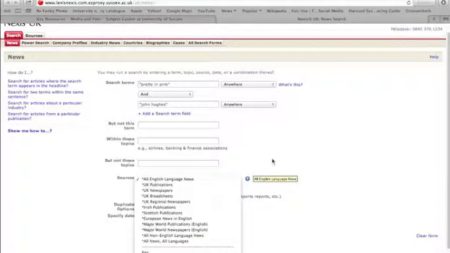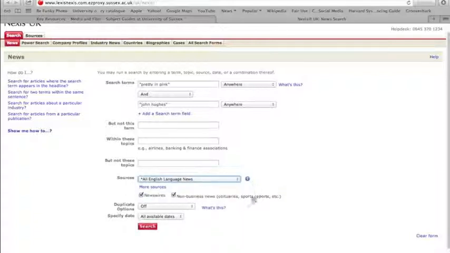You have the option of looking at particular publications. You used to be able to look at just American publications, but for some reason they have got rid of that. So we'll leave it on all English language news, but just be aware that it's going to bring back pieces from all over the world.